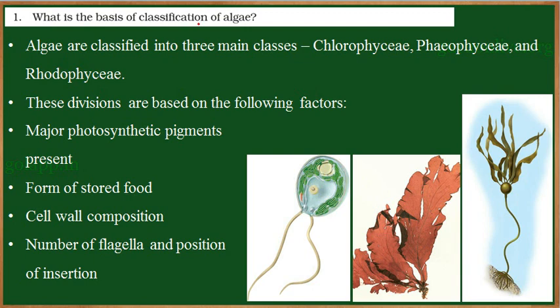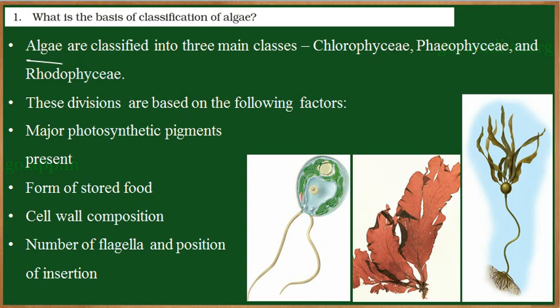What is the basis of classification of algae? So students, we know what an algae is. Algae are photosynthetic organisms. They have got chloroplast like plants. They can synthesize their own food.